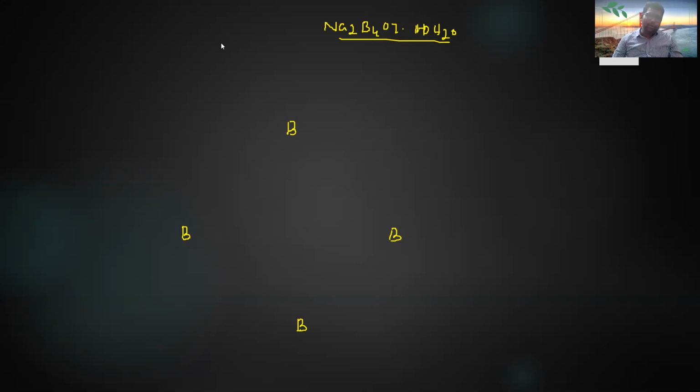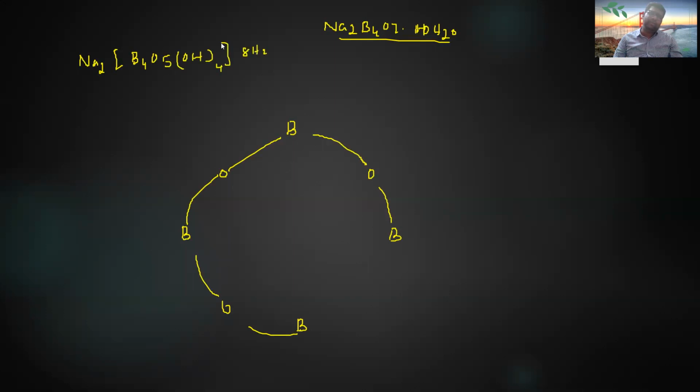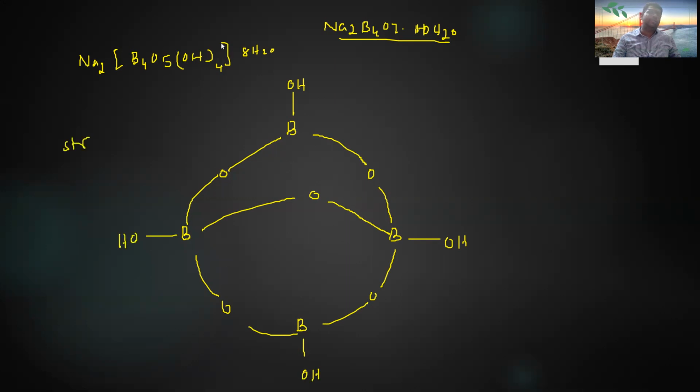Okay, so here B4O7, O5 here. So here O, here O, here O. So this is conveniently written as Na2B4O5, O5 is completed, and next OH taken 4 times and 8H2O. Here also oxygen, 4 oxygen and another oxygen like this. This is B4O5. How many OH groups? 4 OH groups. This is OH, here also OH. This is the structure of borax.